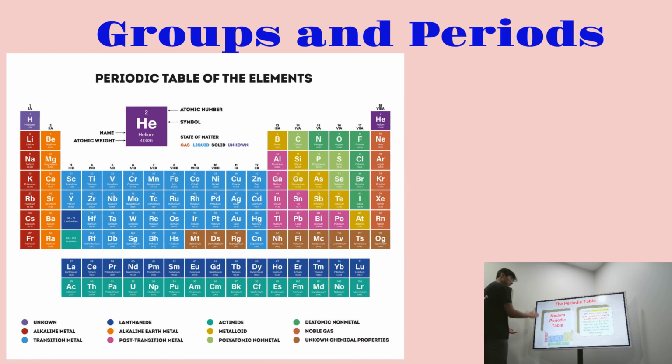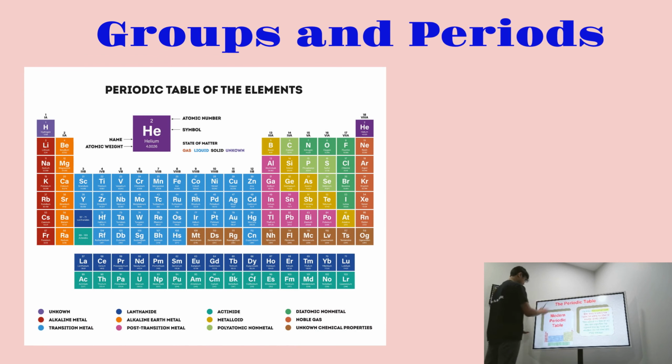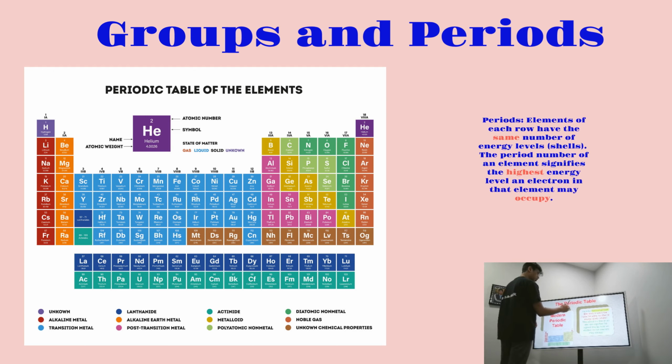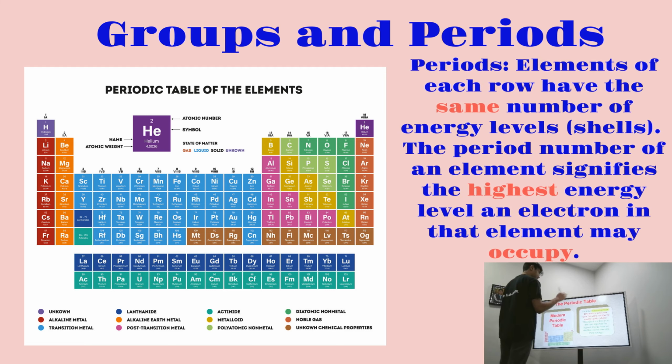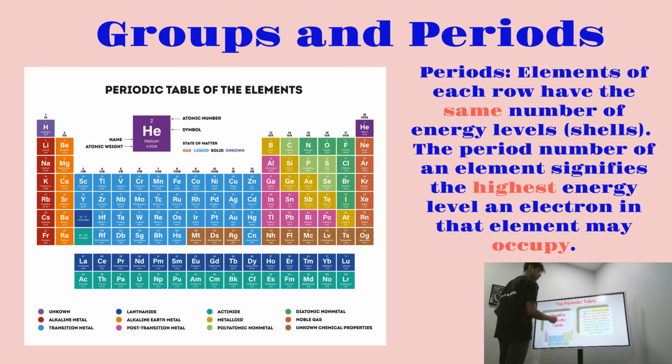Now we're going to be talking about the modern periodic table. We know that the periodic table consists of groups and periods. Periods are basically just the horizontal rows, and if you look at the picture here, there are 7 periods, 1 to 7, that go across. Elements of each row have the same number of energy shells, and the period number of an element signifies the highest energy level that an electron of the element may occupy. So periods are just the horizontal rows, and each of the elements has the same energy levels, which are basically the shells.